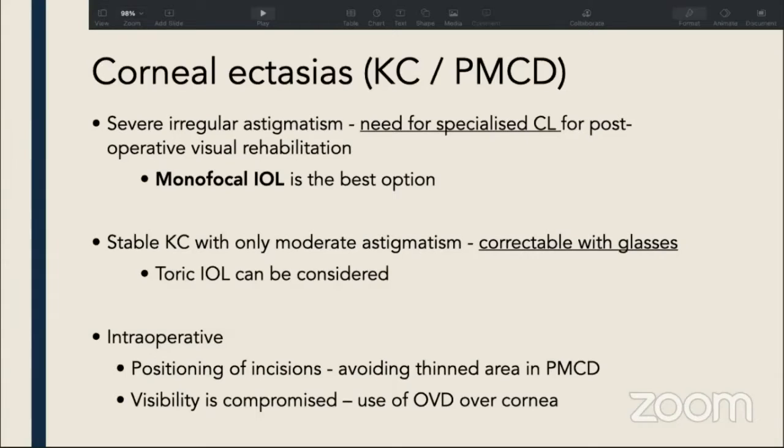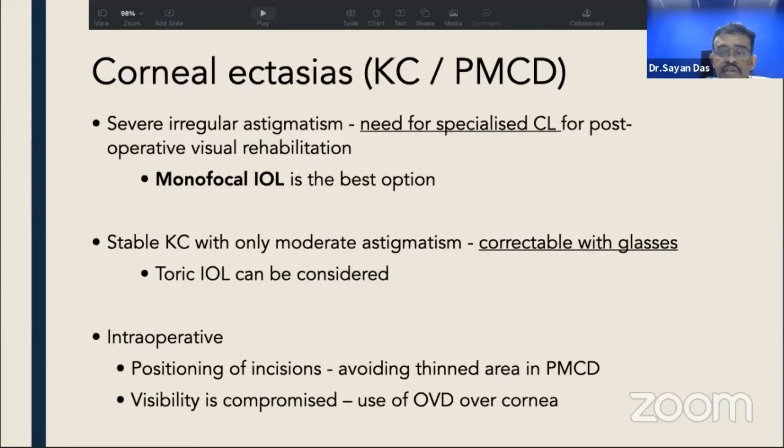So if there is severe irregular astigmatism and there is a need for specialized CL for postoperative visual rehabilitation, we should go for a monofocal IOL, because if we are planning to use this kind of lenses, then the toric IOL would be a hindrance. However, if the case is stable and if there is only moderate astigmatism and is correctable with glasses preoperatively, toric IOL can be considered. And intraoperatively, positioning of the incision is important, particularly in case of PMCD.